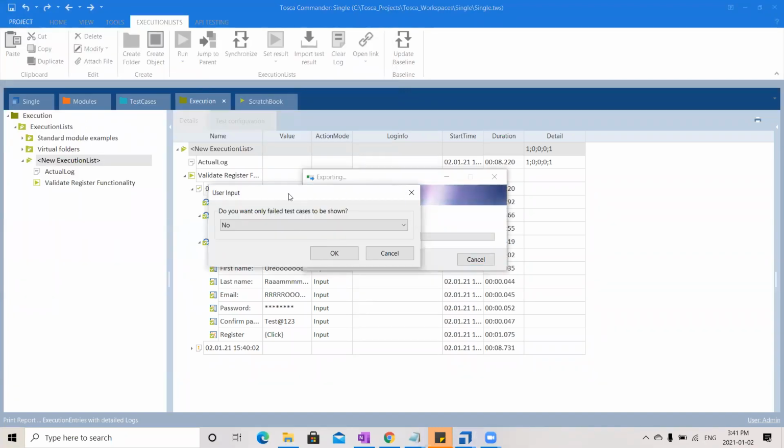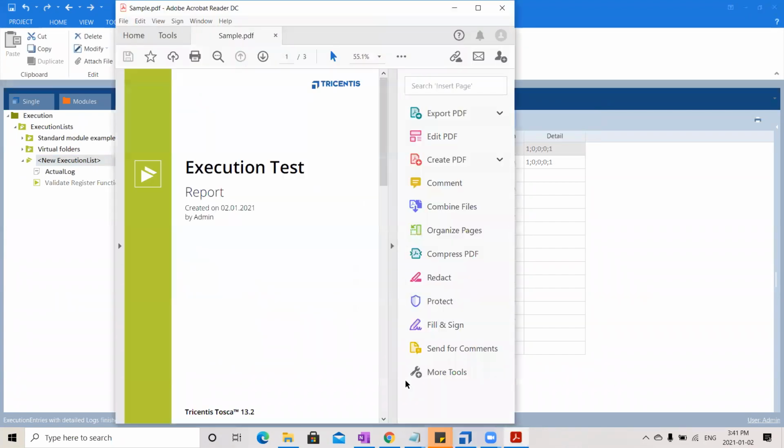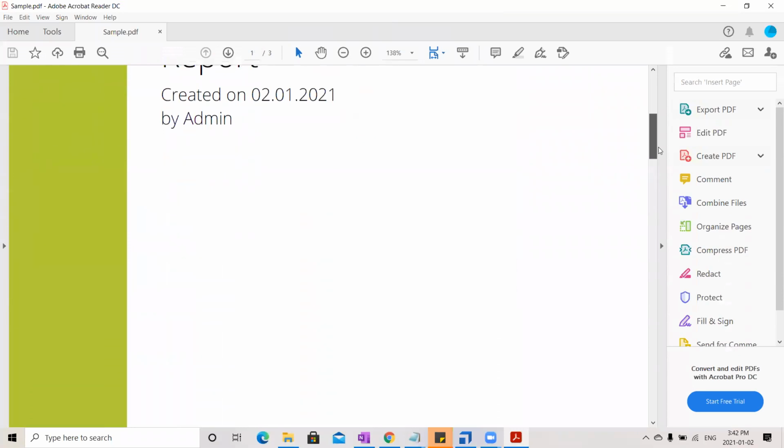And now it is asking, do you want to show only failed test cases and all? I don't have any, but I will say no here. It is asking me, do you want to include screenshots? If we want to include screenshots, it will ask you where you want to include it, in between or in the end as a whole? So you can choose this. Once done, this is the sample report that I have downloaded now.